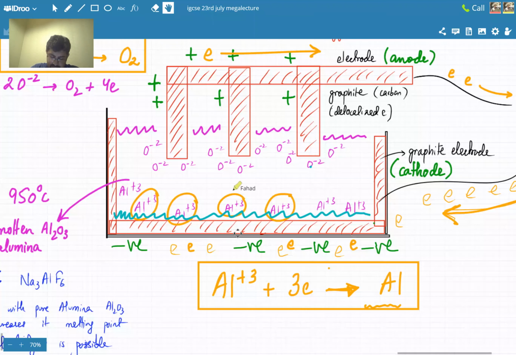We'll also need to discuss this a bit more in the next class. Let's say sodium ions are also positive ions, right? So that's an impurity, right? You don't want that. Sodium ions also come over here and they get attracted to the negative container. But sodium is very reactive, which means that sodium likes to lose electrons. It doesn't like to actually gain electrons. Mahat, do you get the point? Sodium is extremely reactive. It likes to lose electrons. It's right at the top of the reactivity series. It doesn't really like to gain those electrons back compared to aluminium.